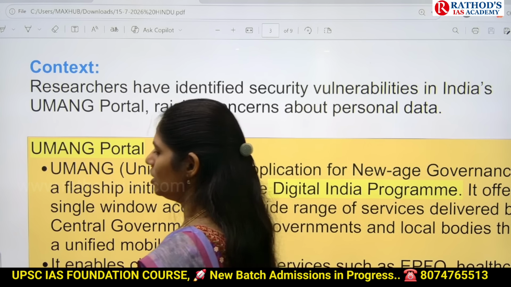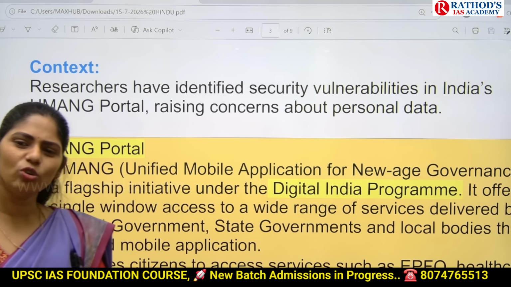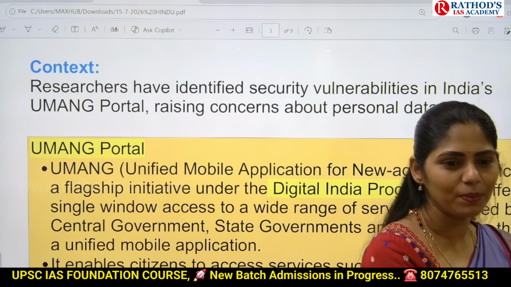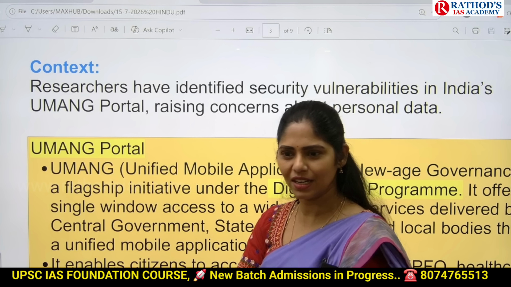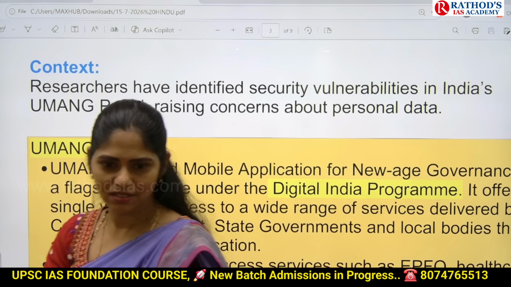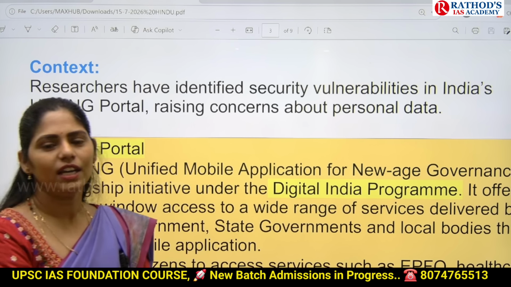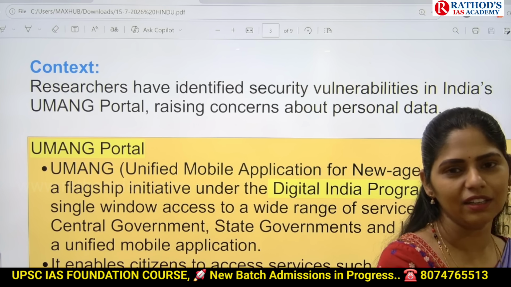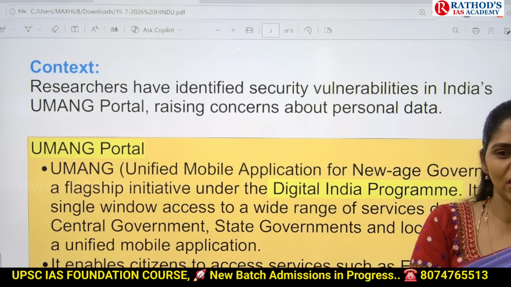Your Aadhaar card has not only your address or your name, it even has biometric data. Your iris scan has been done, right? And even your fingerprints. So it holds some sensitive data. By using that data, they can identify you, because fingerprints are unique to everyone.